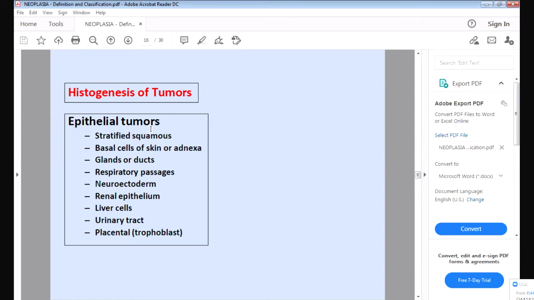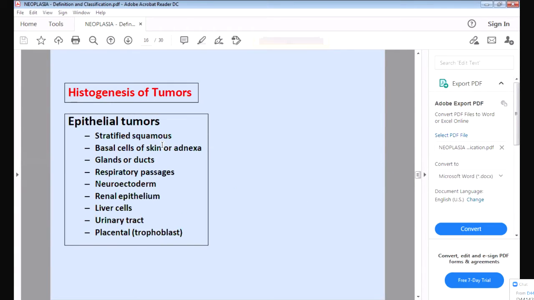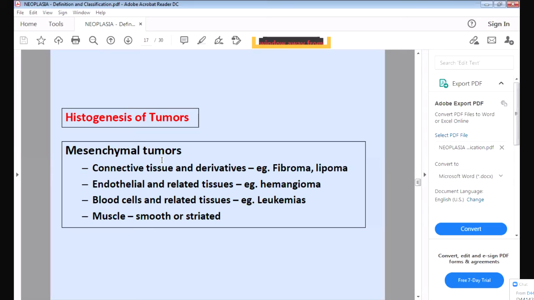Okay, below the epithelial layer is the mesenchymal tissue. Below that will be the muscle, the bone, the connective tissue, the blood. These are all the mesenchyme. Epithelium means from the topmost surface, like the stratified epithelium or the glands which are present, sweat glands, sebaceous glands. So these are the epithelial tumors. And mesenchymal will be from the deeper tissue, like the connective tissue, the muscle, the blood.